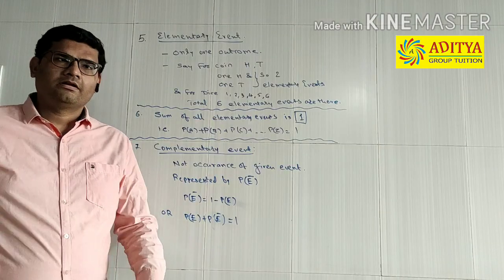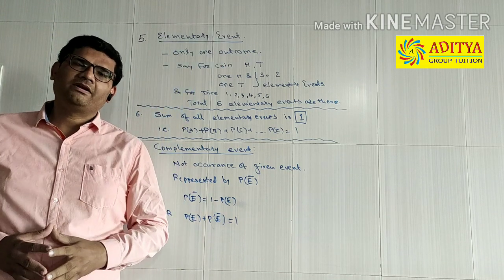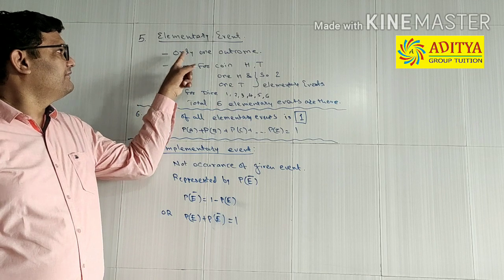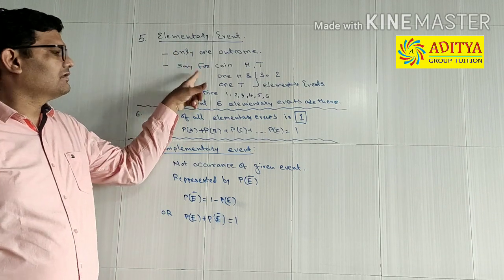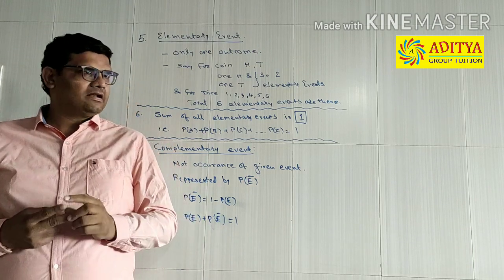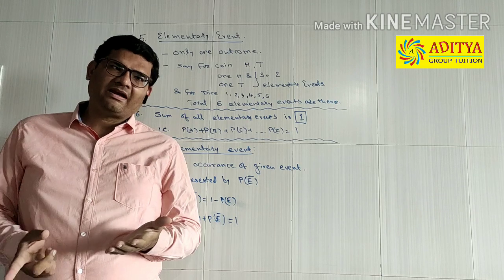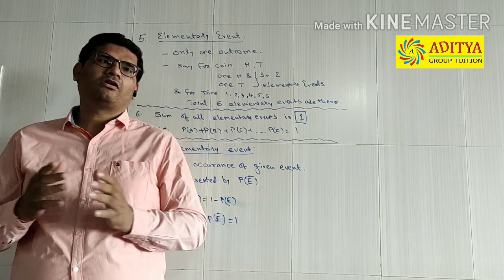Next, point number 5 is elementary event. What is called an elementary event? If there is only one outcome, then it is called an elementary event. Say for tossing a coin, there are two events that can occur, one at a time. Both the things do not occur simultaneously. Either heads is there or the tails is there.